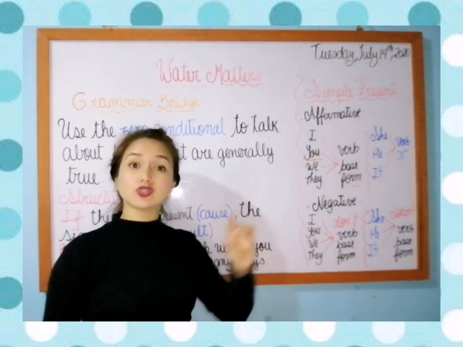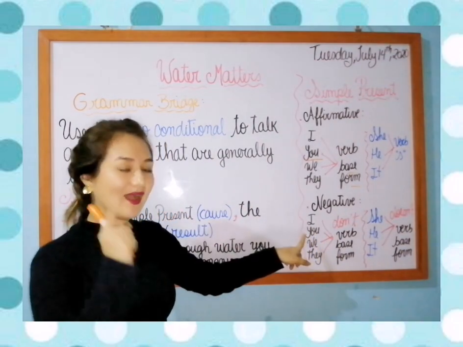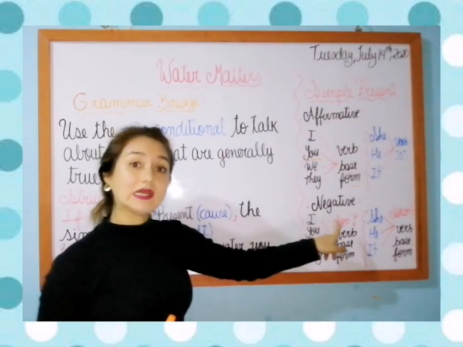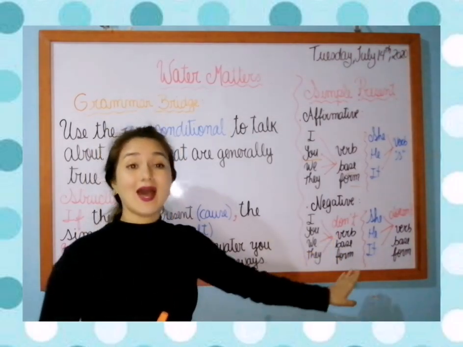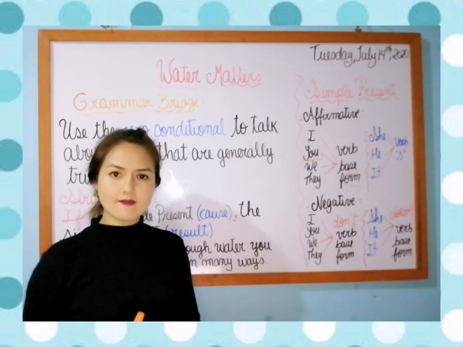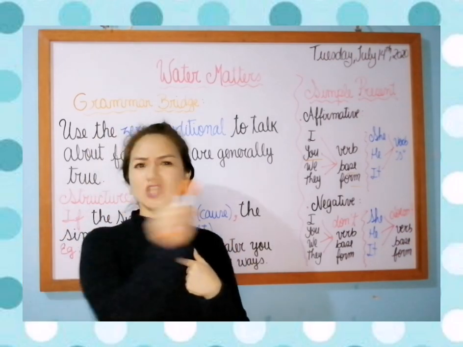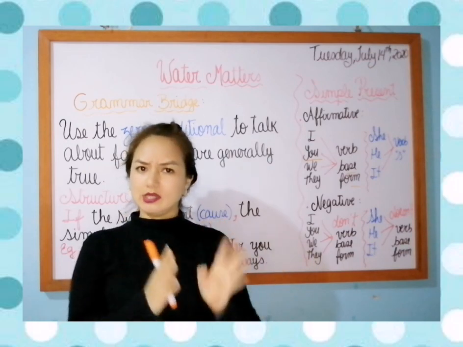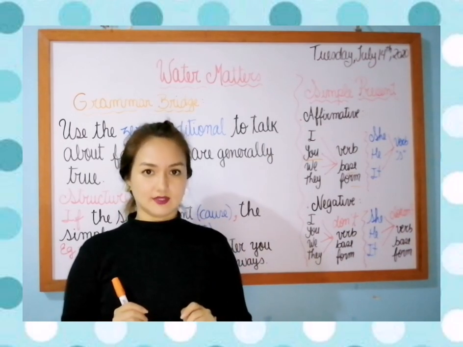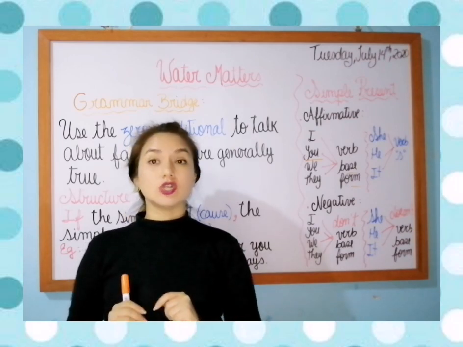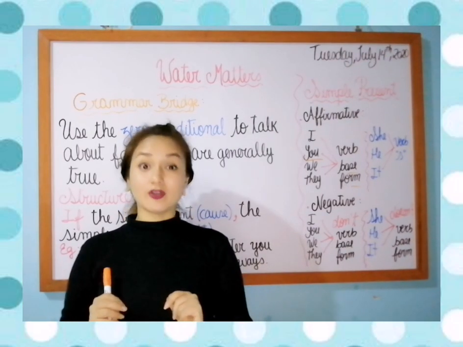You are gonna use don't if you have I don't, you don't, we don't, they don't, and the verb in base form. Okay? For example, I don't drink. I don't eat pizza. I don't drink chocolate milk, for example.